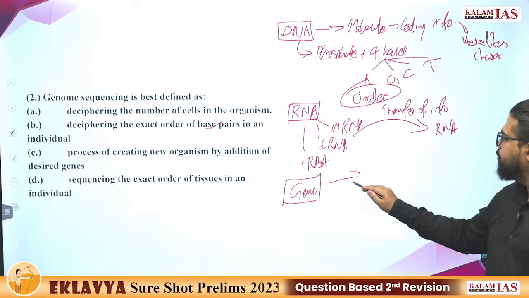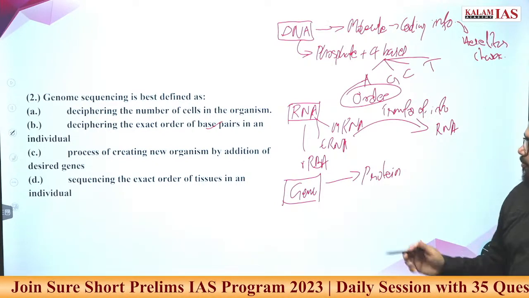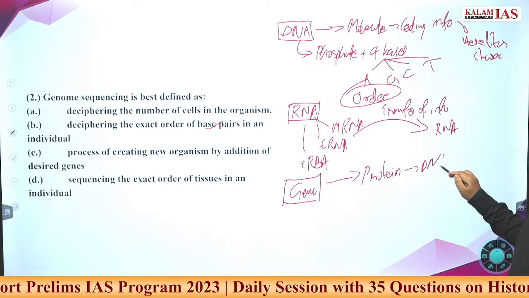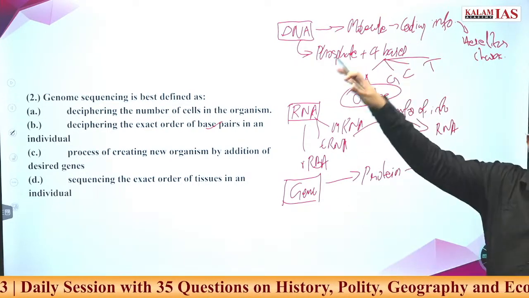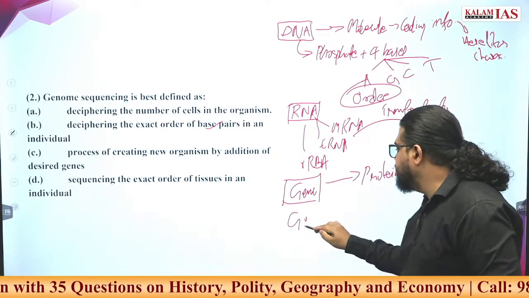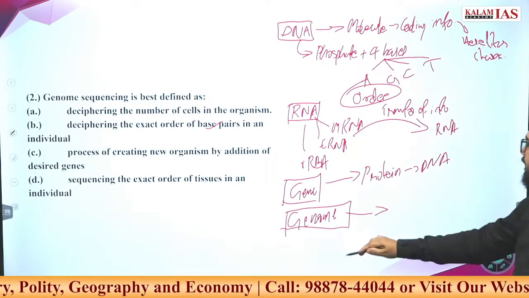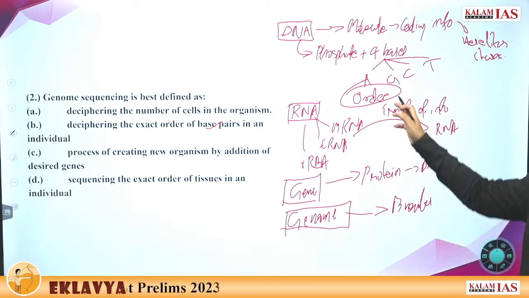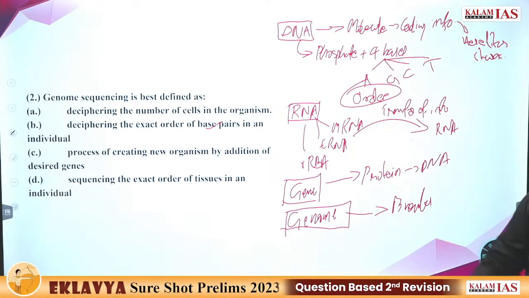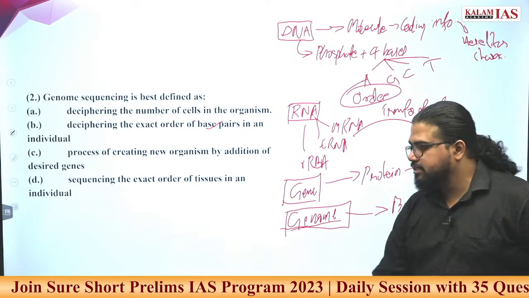For a specific protein or a specific cell molecule, what is the DNA code present in it? That is called a gene. Like a set of DNA, we call it a gene. What exactly is a genome? That is a much broader category. For an entire organism, what is this order of DNA or genetic information within this organism? That complete code we call the genome.